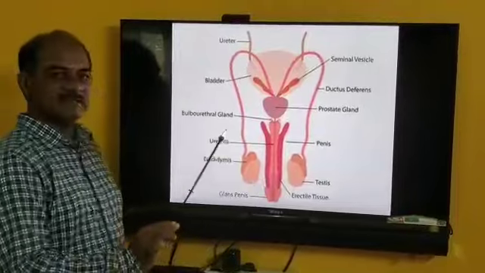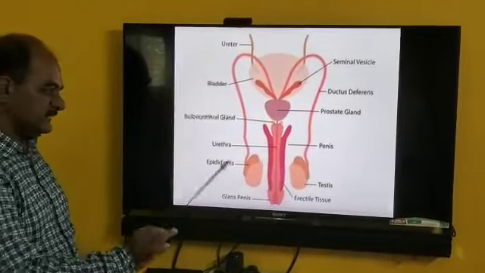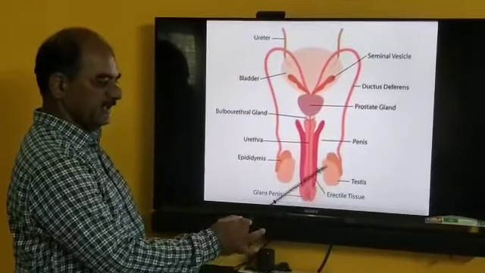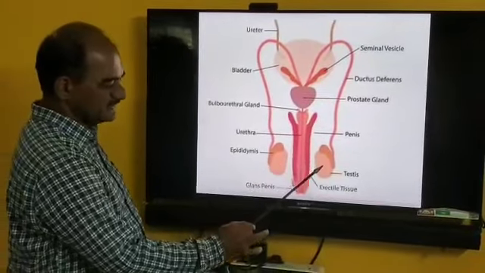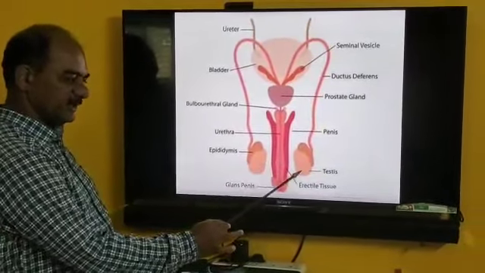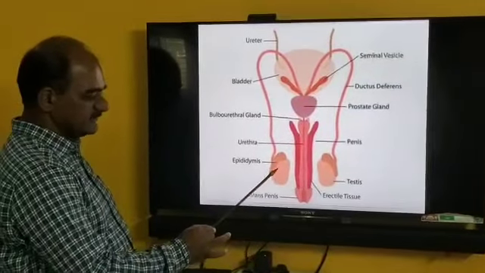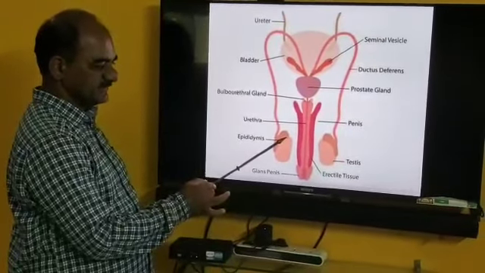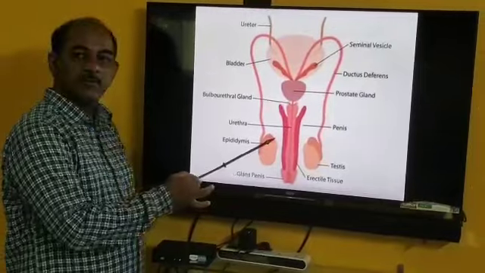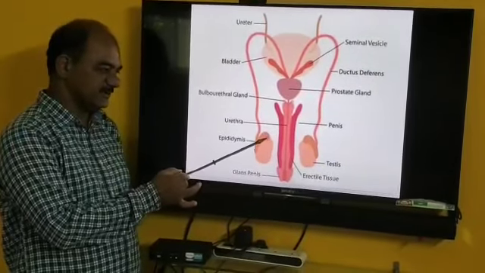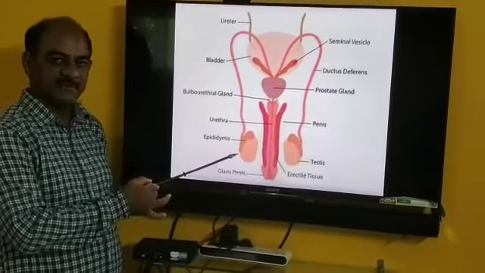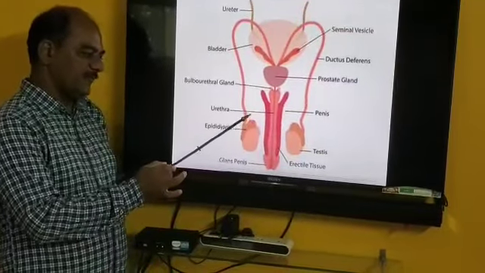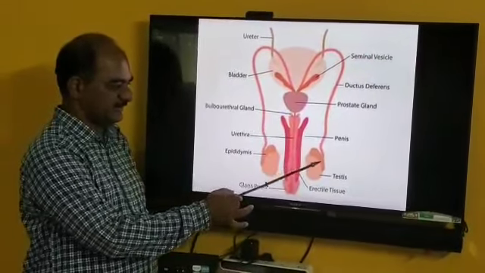Internal genital organs consist of the testis. Inside the scrotal sac, testis is present, right and left. A pair of testes is present. Testis is the male reproductive organ. After the testis, the rete testis is present. After this, various ductules of the vasa efferentia are present. After the vasa efferentia, the epididymis is present, on both sides. A pair of vasa efferentia and a pair of epididymis are present.